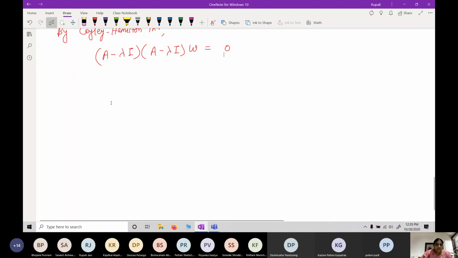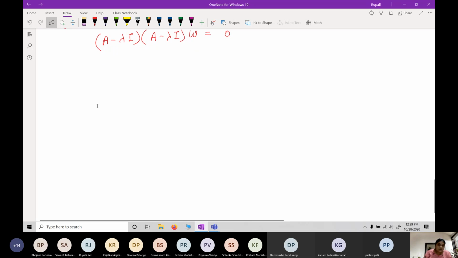Because v1 is the corresponding eigenvector, consequently (A minus lambda I) W is nothing but C times v1.